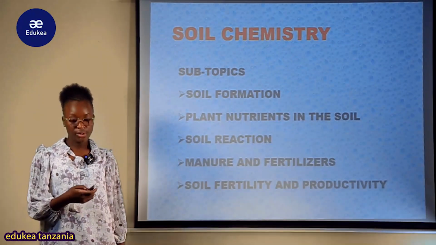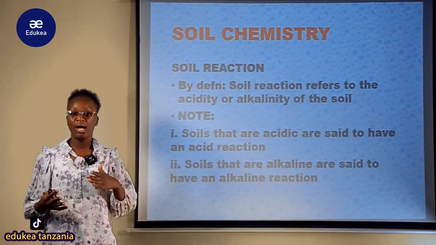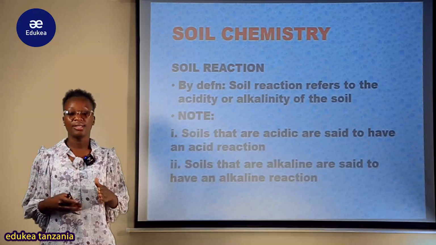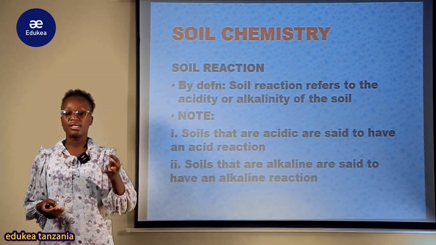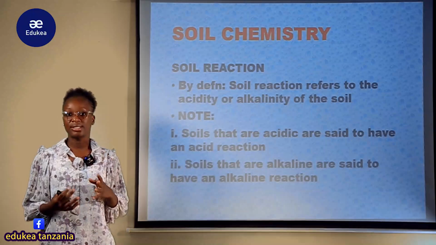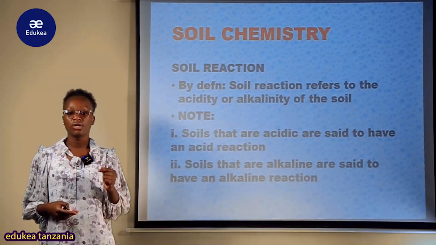When we talk about soil reaction, we are talking about the reactions which tend to take place in the soil. For instance, the soil can be acidic, the soil can have basic characteristics. Those reactions taking place there are what we call soil reaction.